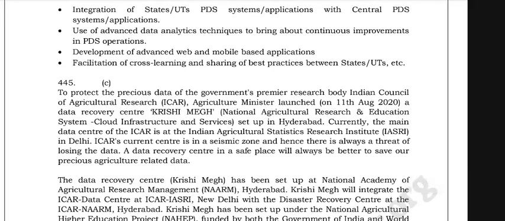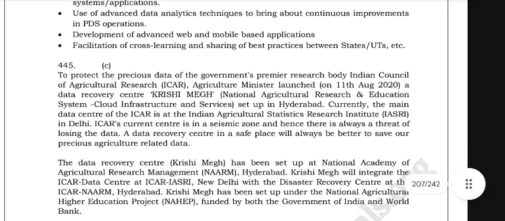To protect the precious data of the government's premier research body, that is Indian Council of Agricultural Research, ICAR, the Agricultural Minister launched on the 11th August 2020 a data recovery center, Krishi Meg, National Agricultural Research and Education System cloud infrastructure services set up in Hyderabad. Currently, the main data center of the ICAR is Indian Agricultural Statistical Research Institute, that is IASRI in Delhi.